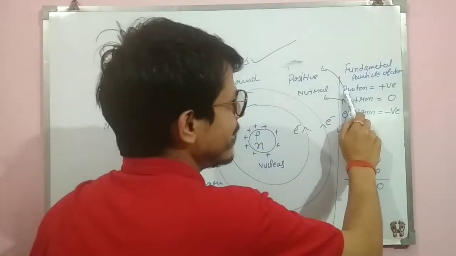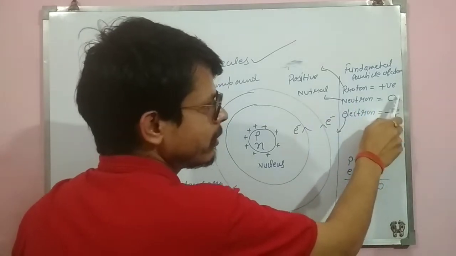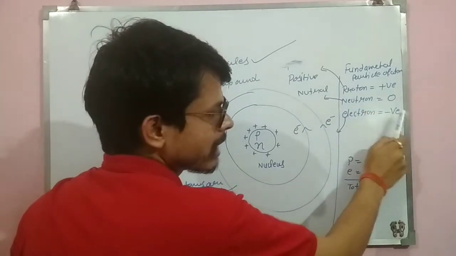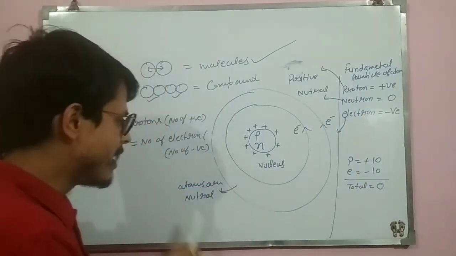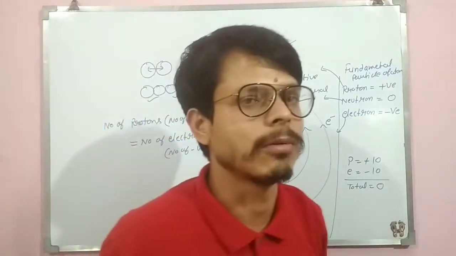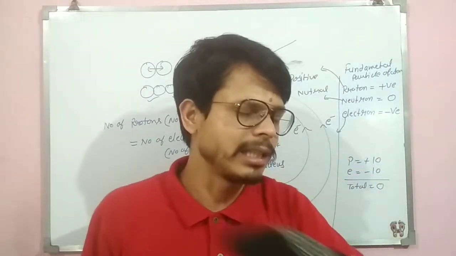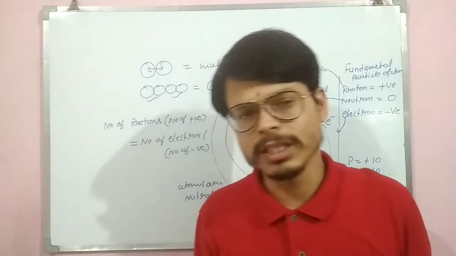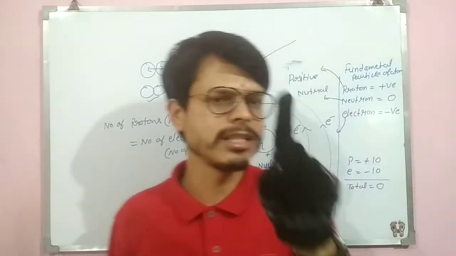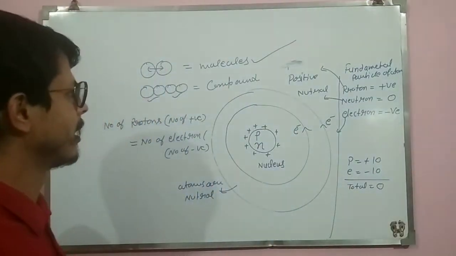Protons, the first letter P means positive charge. Neutron is neutral, neutron means 0, और जो प्लस है प्रोटॉन, इलेक्ट्रॉन उसका जस्ट उल्टा होगा, नेगेटिव चार्ज. Number of protons will always be equal to number of electrons. That means plus will be equal to minus. So what is the final conclusion of all this? The final conclusion is that normally atom is neutral and normally compound is neutral.